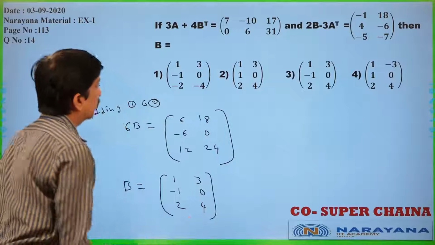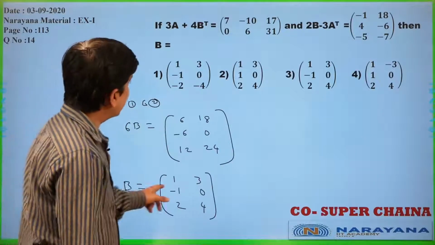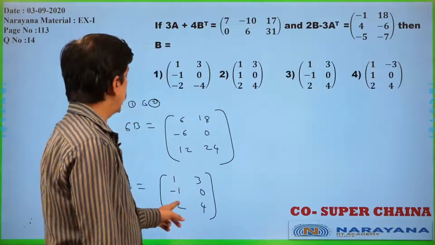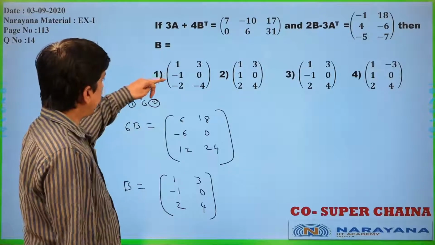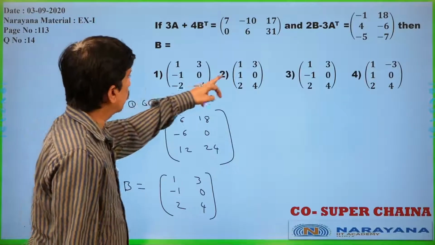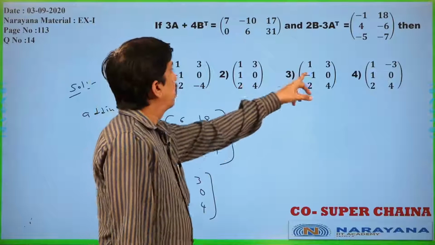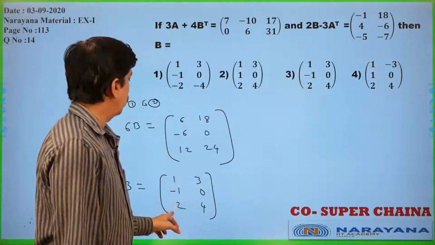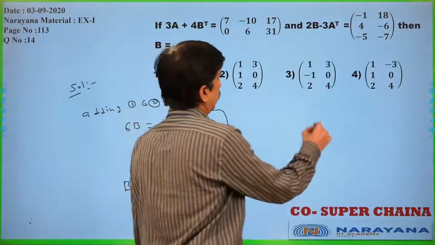Which option is correct once you check this one? Now, 1, 3, minus 1, 0, 2, 4. 1, 3, minus 1, 0, this is minus 2, minus 4. 1, 3, 1, 0 is there, wrong. 1, 3, minus 1, 0, 2, 4 is the correct one.